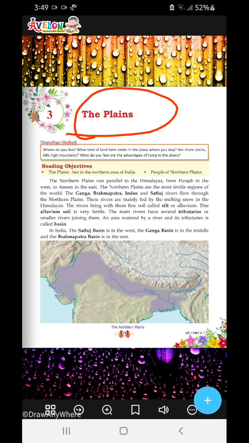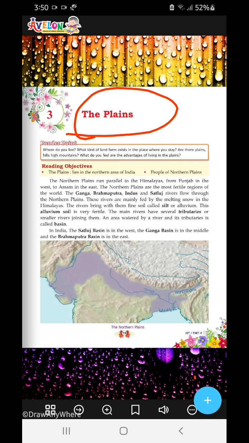These rivers bring a fine soil called silt or alluvium. This is a very fine soil found in the Indo-Gangetic plains. This alluvium soil is very fertile. The main rivers have several tributaries, or smaller rivers, joining them. An area watered by a river and its tributaries is called a basin.